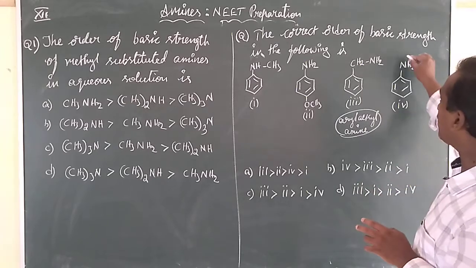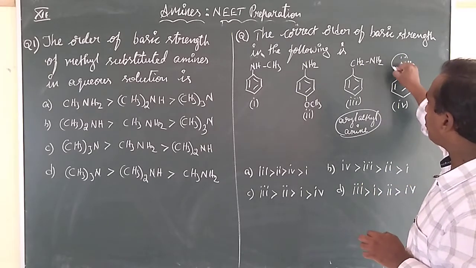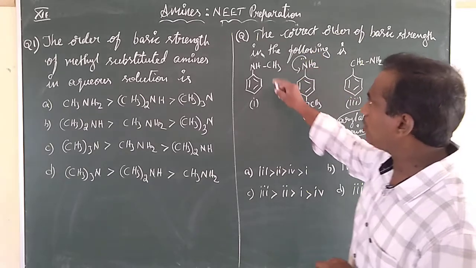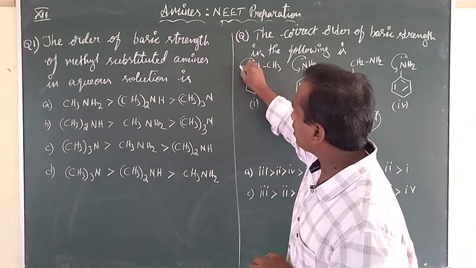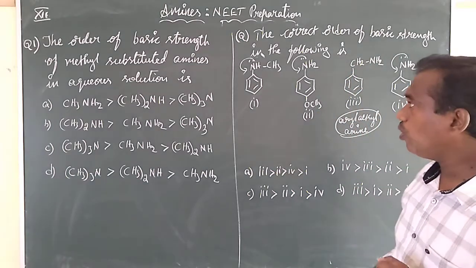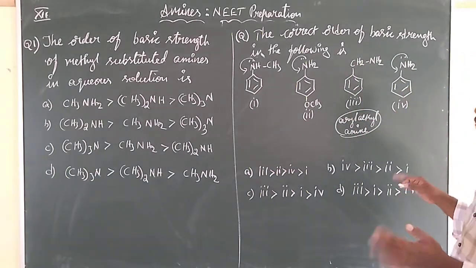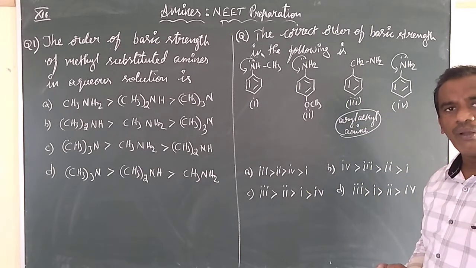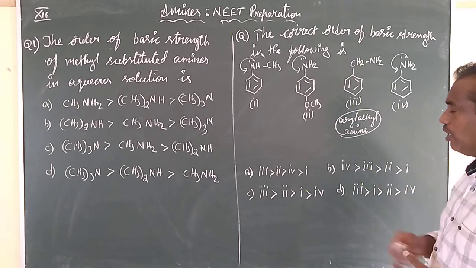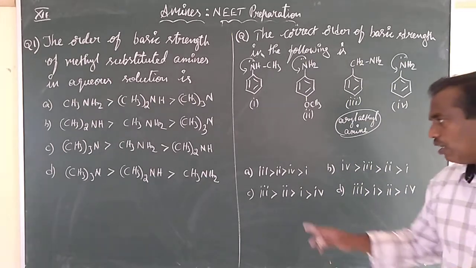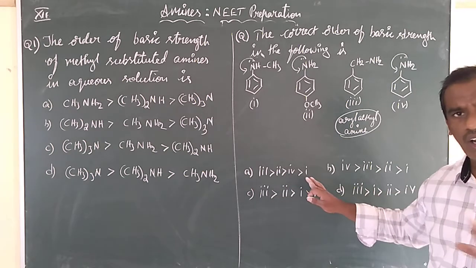In the remaining 3 cases, the lone pairs are involved in conjugation with the benzene ring. So the first and foremost thing we can find out, the third one will be more basic than the remaining 3. So in the given 4 options, first you search that third must be greater than all the others.